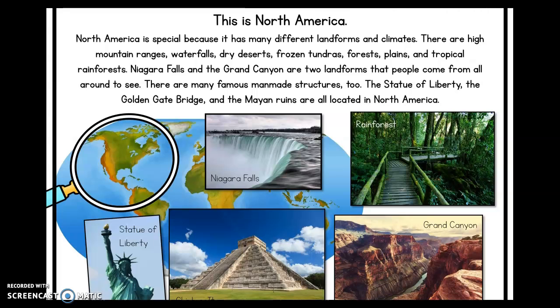Niagara Falls and the Grand Canyon are two landforms that people come from all around to see. There are many famous man-made structures too, like the Statue of Liberty, the Golden Gate Bridge, and the Mayan ruins.